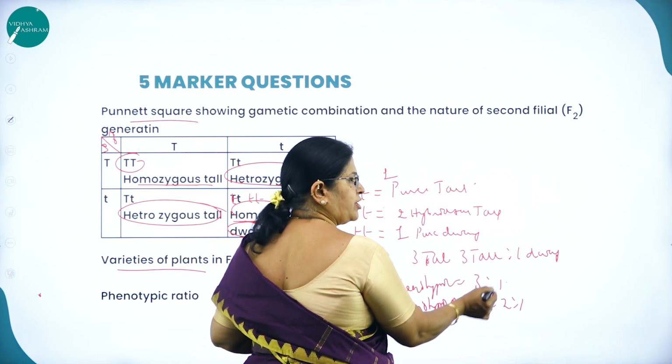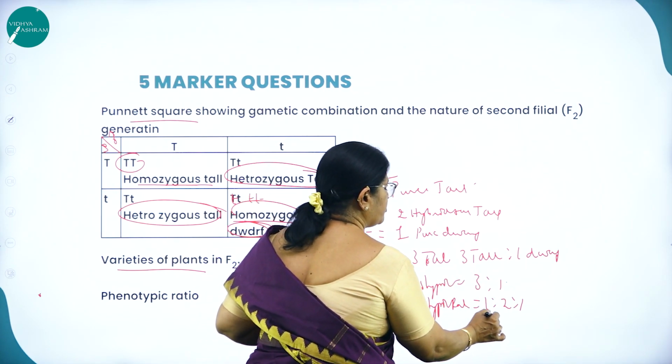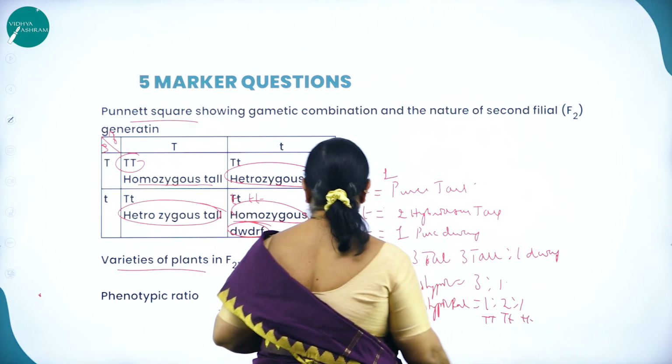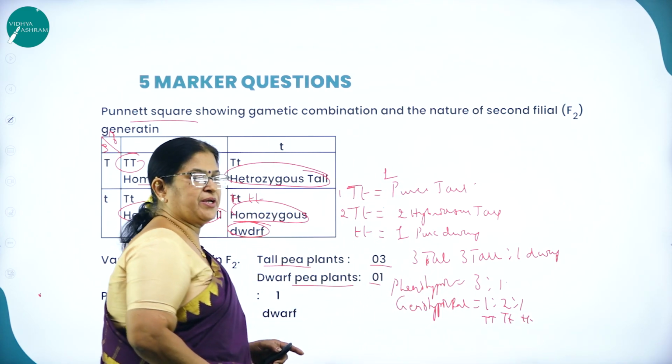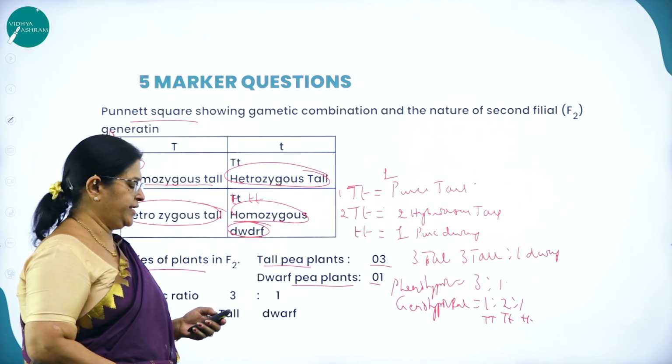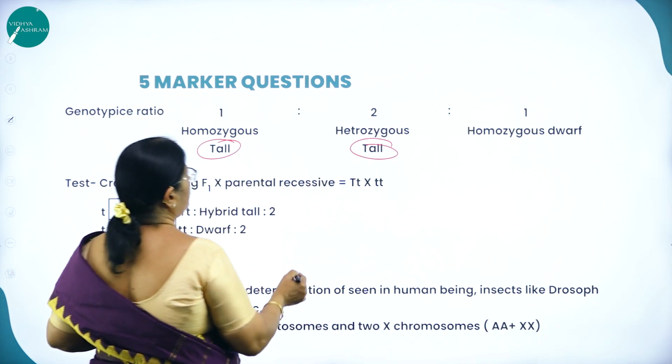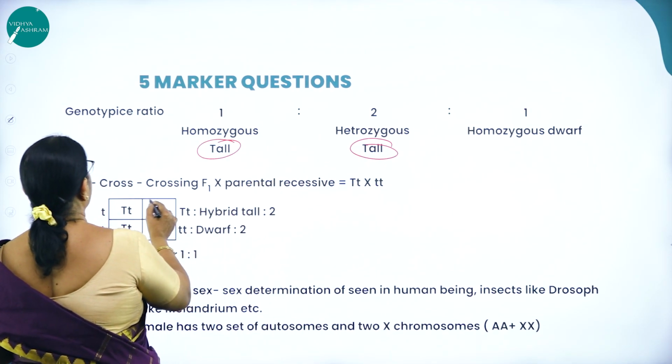3 tall is to 1 dwarf, or 1 pure tall, that is 1 capital T capital T, 2 capital T small t and 1 small t small t. So this is the phenotypic ratio and genotypic ratio of one gene inheritance. That is tall, heterozygous tall, dwarf, 1:2:1.